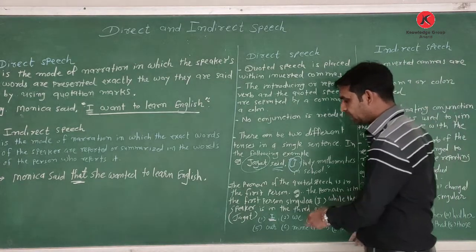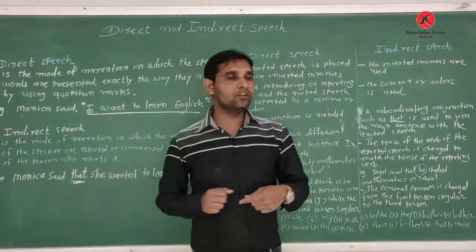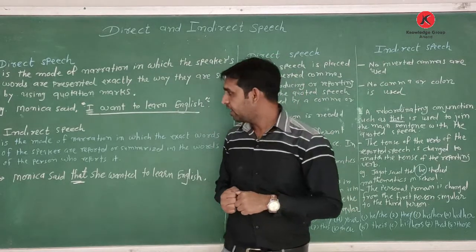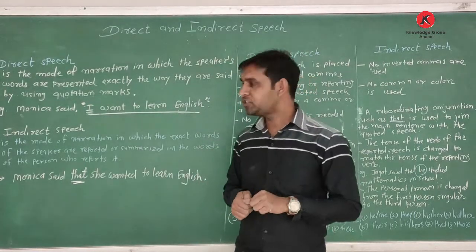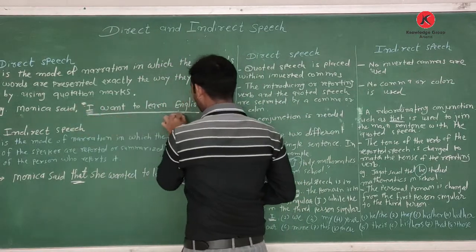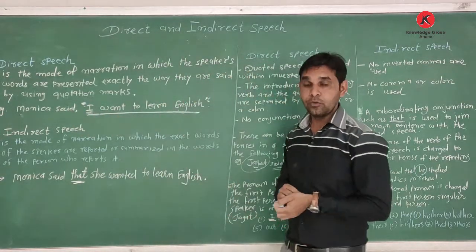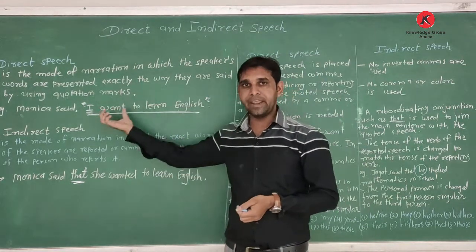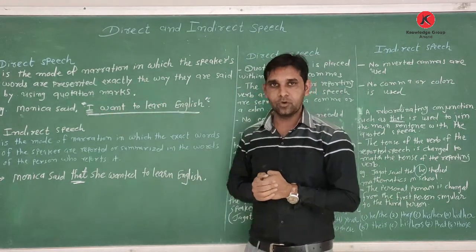Okay, so these are the pronouns we change from direct into indirect. Okay, now I have to discuss with you which tense we change from direct into indirect.